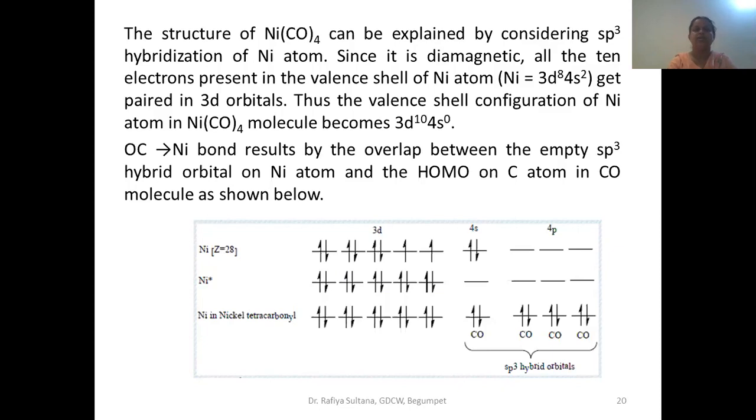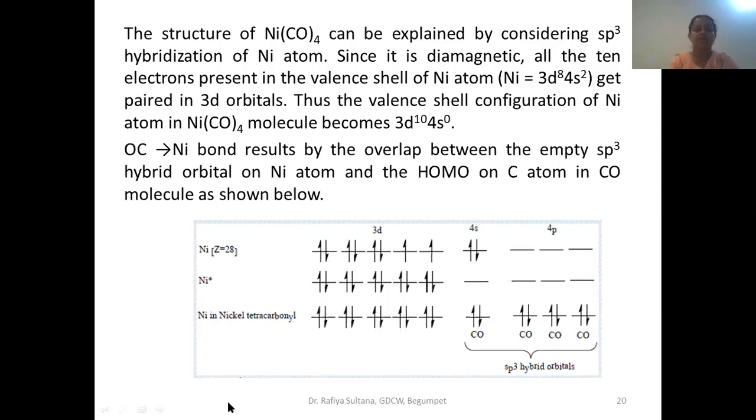Yes, it is a transition metal atom, and it belongs to the 3d series of the periodic table. And what is the atomic number of nickel? It is 28. I have already told you in the beginning of the class that you should know the atomic numbers of 3d elements and their electronic configuration.